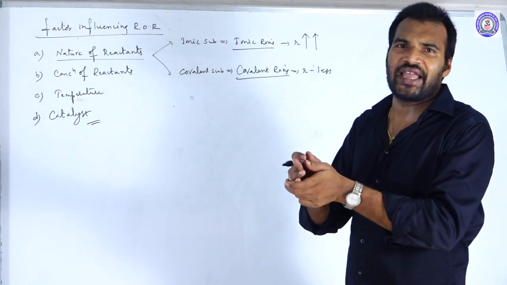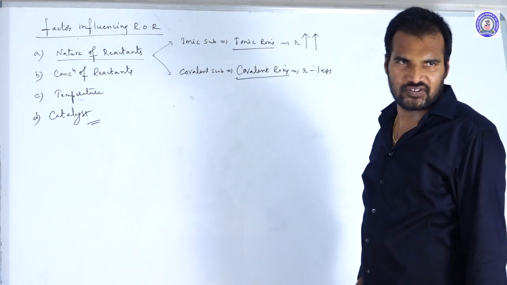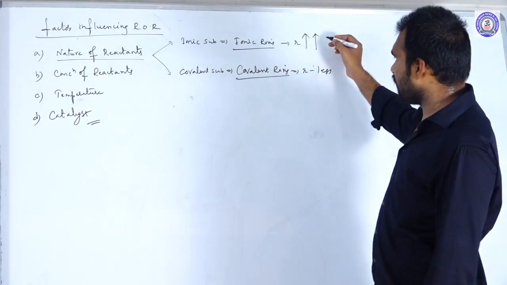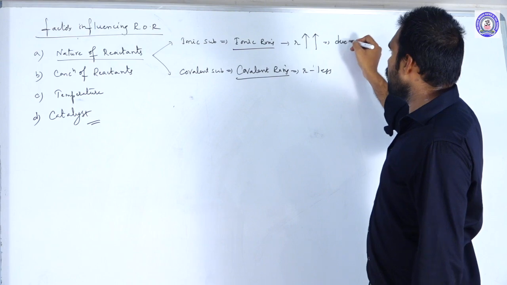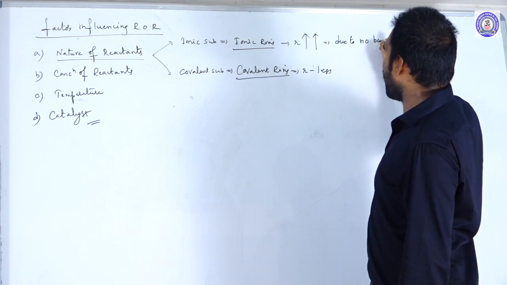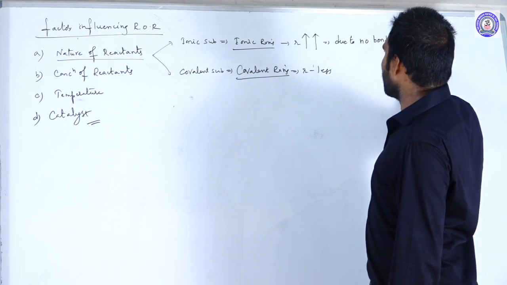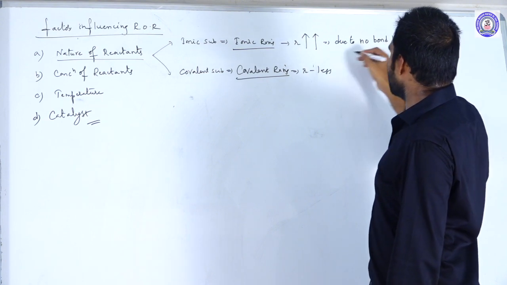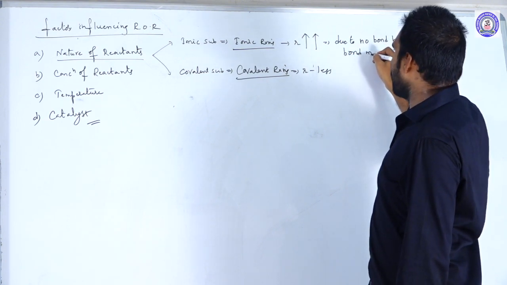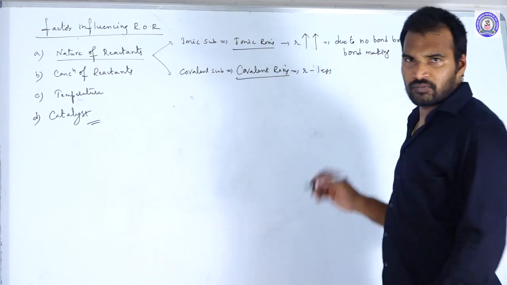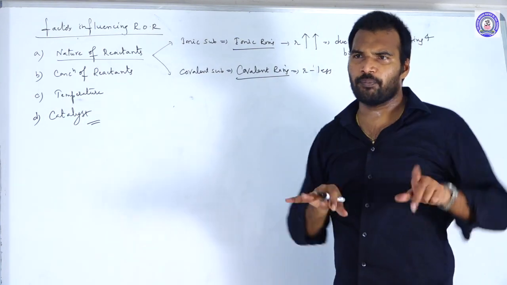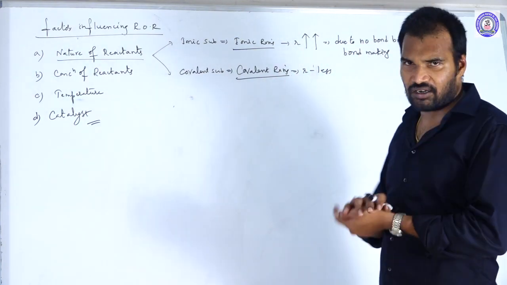Immediately they react with each other and lead to the formation of products. So ionic reactions are faster due to no bond breakings and bond makings.